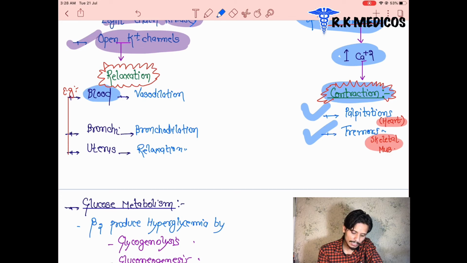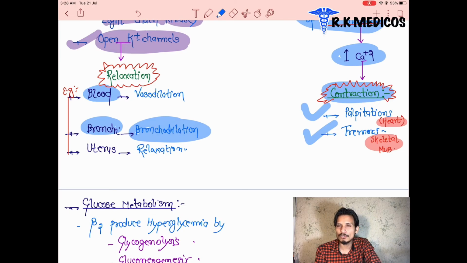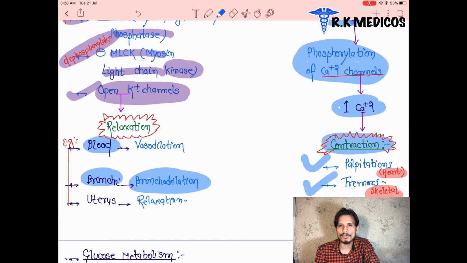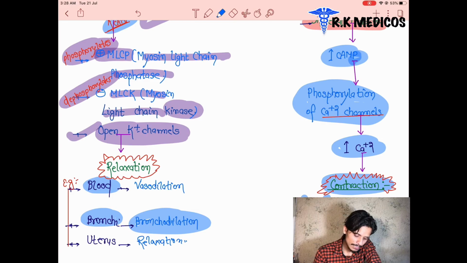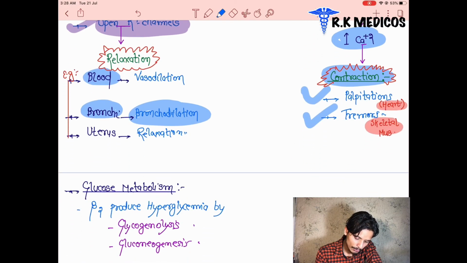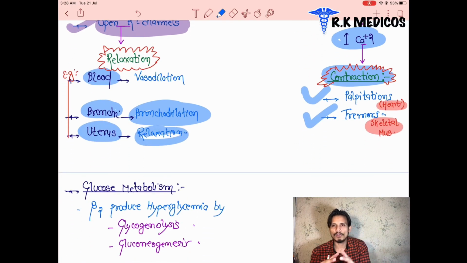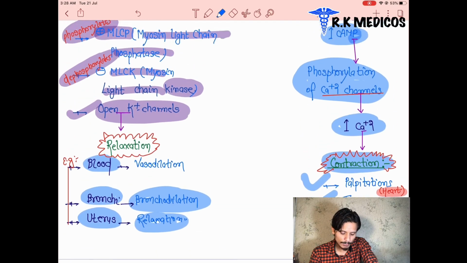In the bronchi there is bronchodilation, because of opening of potassium channels and phosphorylation of MLCP. Again, the uterus relaxes. So these are the functions of opening of potassium channels or phosphorylation of MLCP.